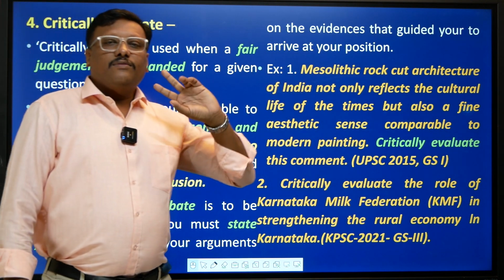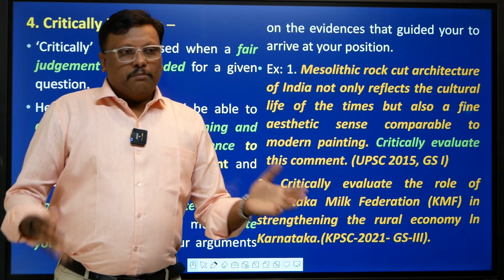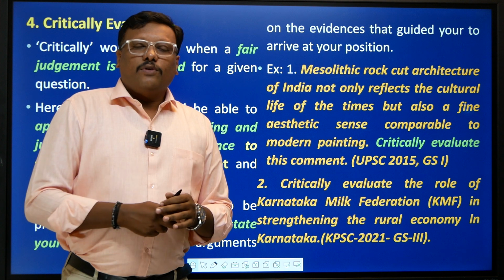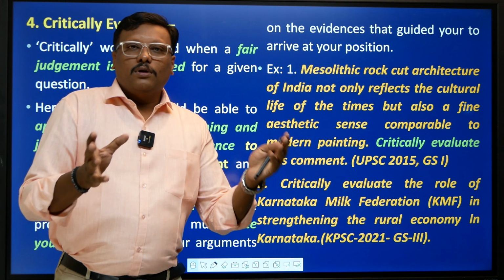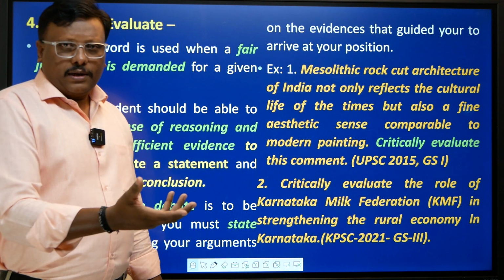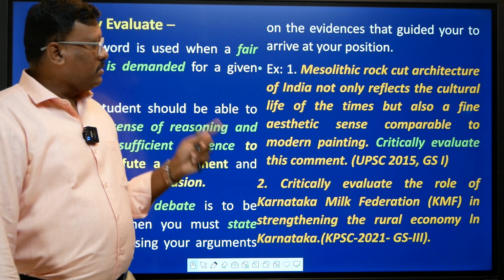Because you either have some understanding, you have presented both the positives and negatives by fair analysis and fair judgment. By doing a fair analysis of all those things, evaluating both pros and cons, you can clearly arrive at a particular, you can take a particular stand, right? And that is justified in critically evaluate type of questions.